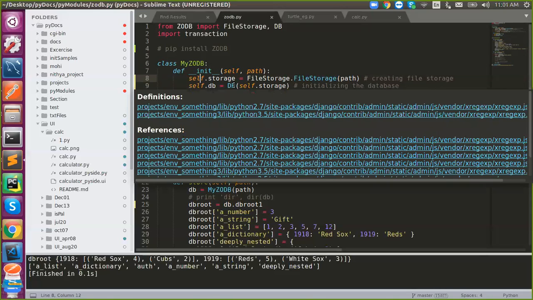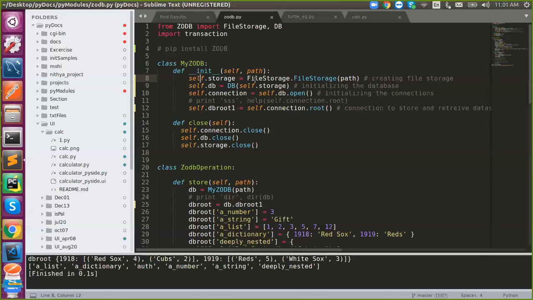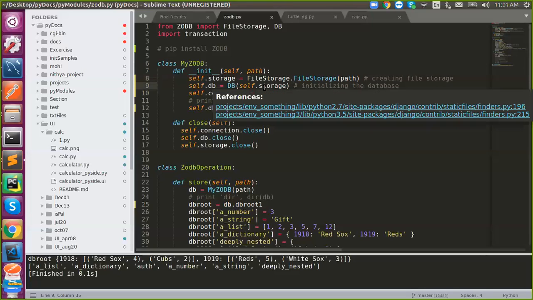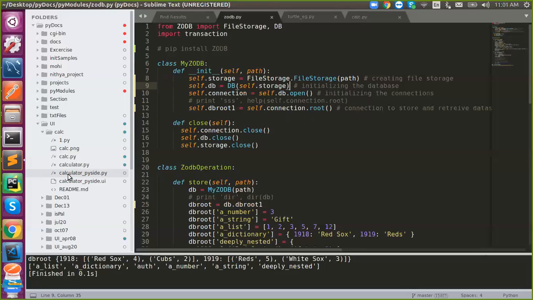In the DB class, we need to pass that. Here the database means a file or anything. It will actually create a database inside this file. In Tkinter we have seen a button, right? We pass a parent component to it, so the button will be created inside that component. Similarly, the DB will be created inside this file.